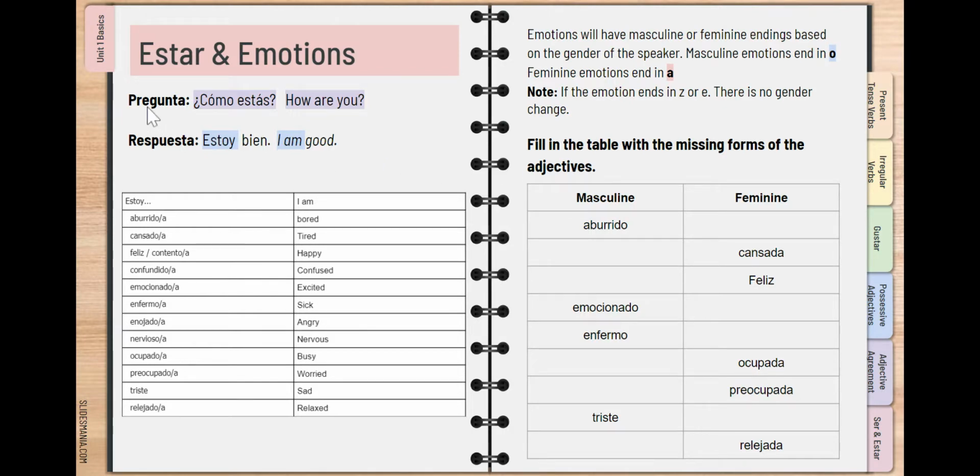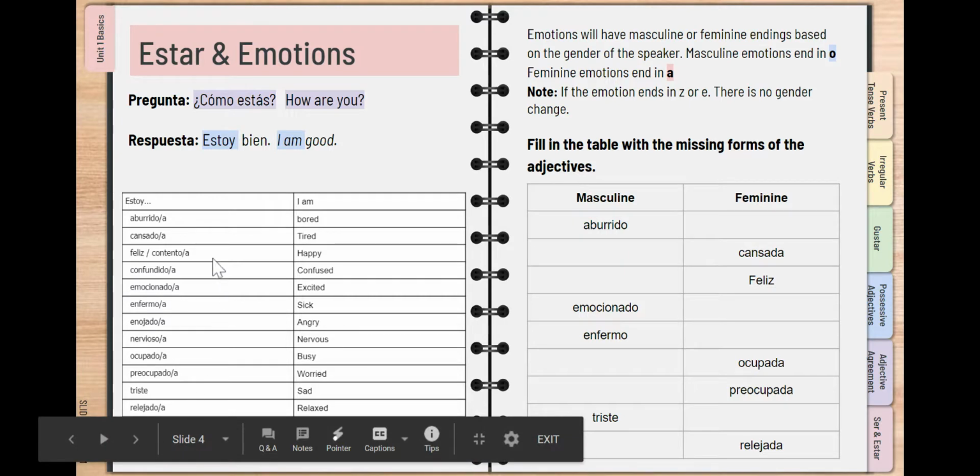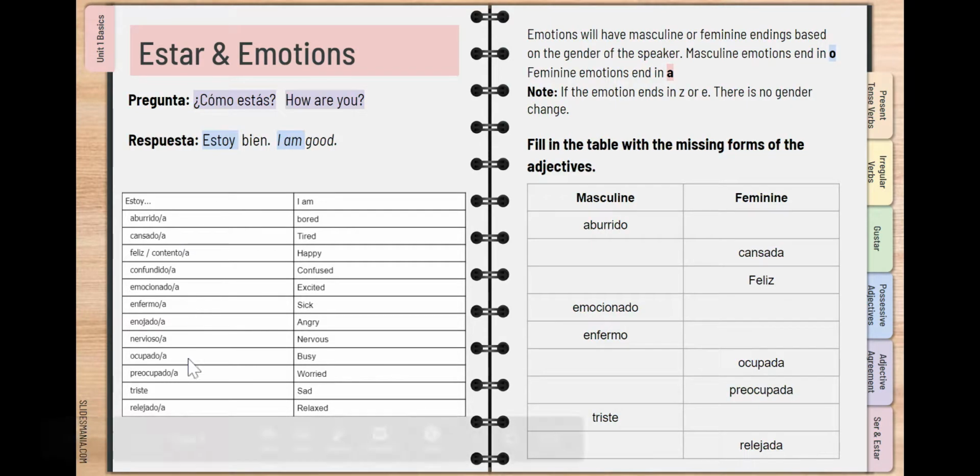So if I look, I have the pregunta, the question, ¿Cómo estás? How are you? And then my response, I always start with estoy, saying I am. And then we're adding in an emotion. So bien, good. And then we have all of the other emotions that we went over in our vocab earlier this week. So we have aburrido, cansado, feliz, etc.